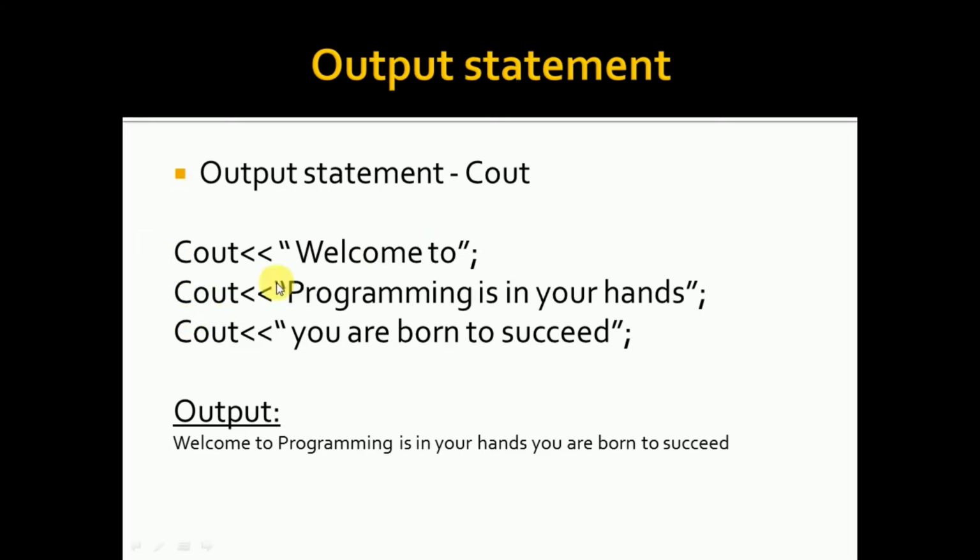And in the next line you could see again it is written within double quotes, programming is in your hands. So you can see your output, programming is in your hands. Now again a cout command which is written within double quotes: you are born to succeed, definitely. So here you can see your output as you are born to succeed. So remember, whenever you are writing an output statement within double quotes, that will be displayed as such. This is the first thing that you must remember in a programming language.